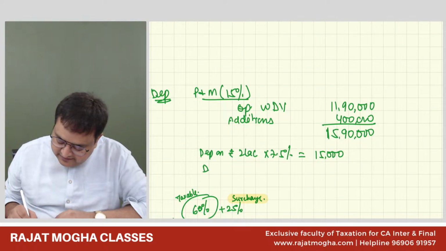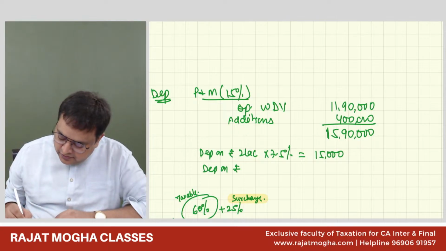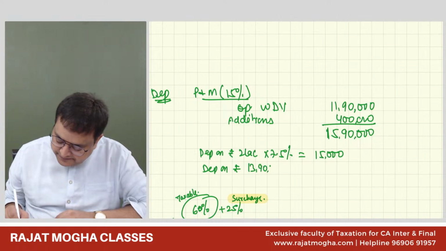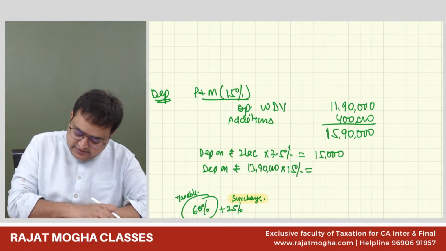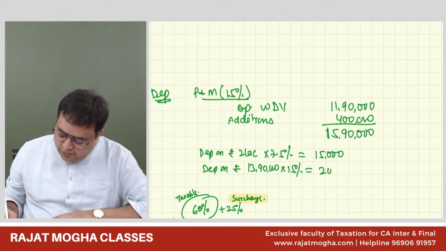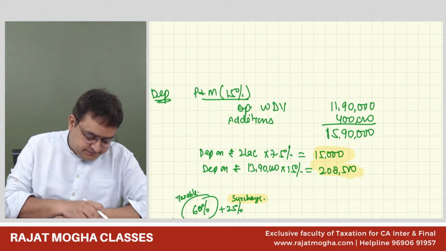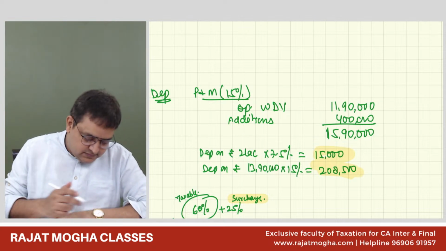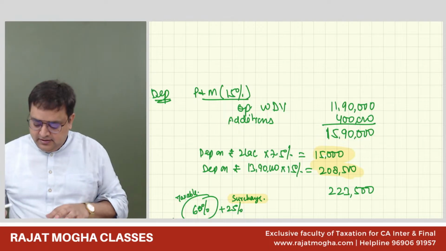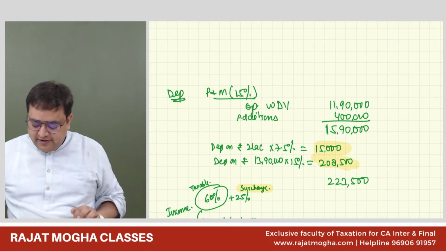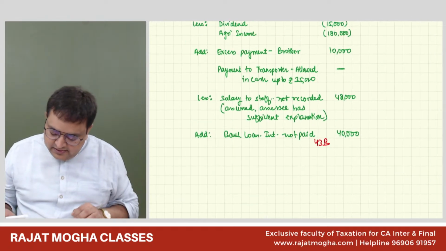And depreciation on remaining 13,90,000 would be 15%. 13,90,000 into 15%, 2,08,500. So 2,23,500 is the total depreciation. Correct?